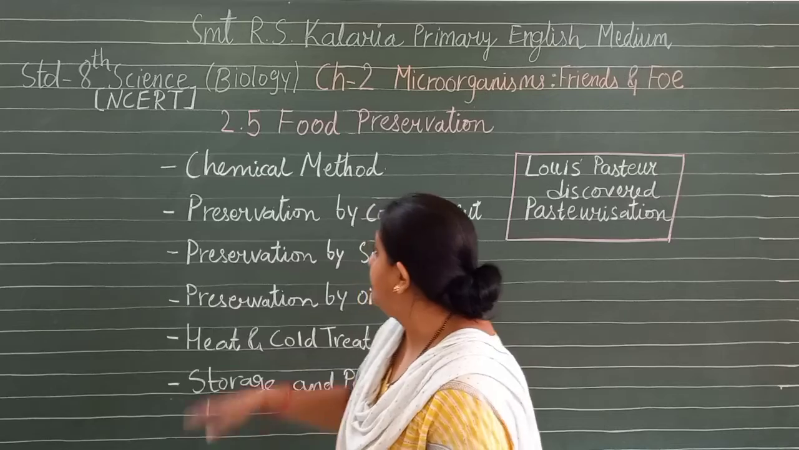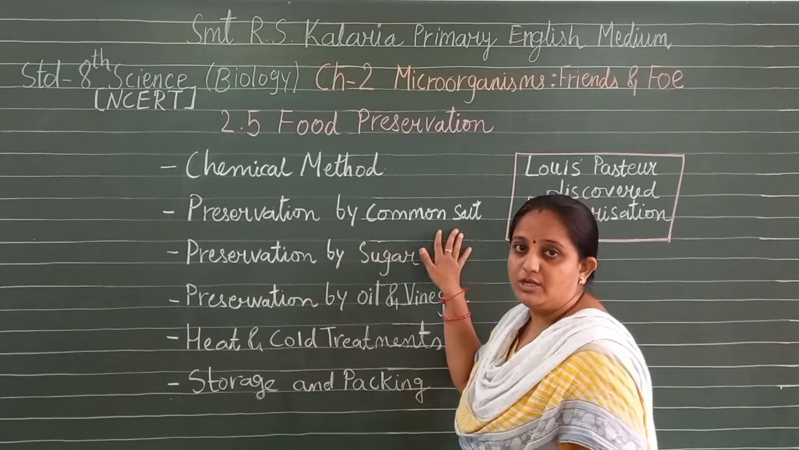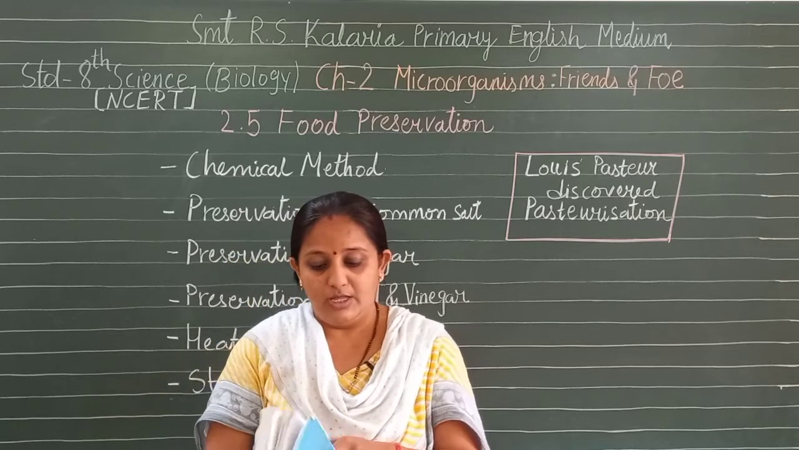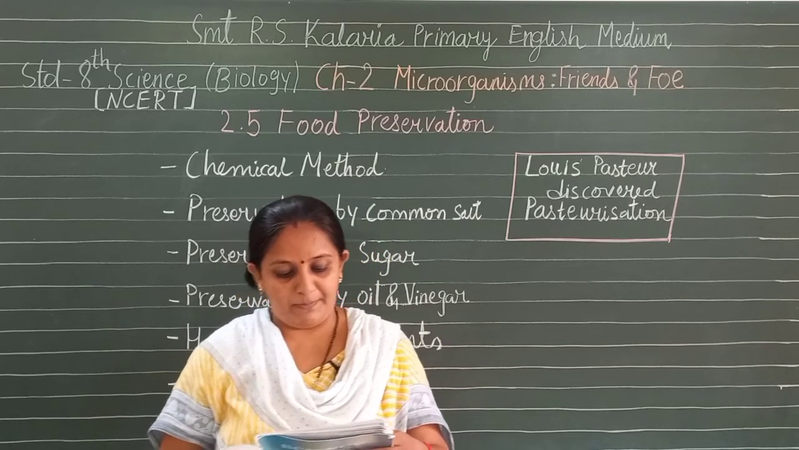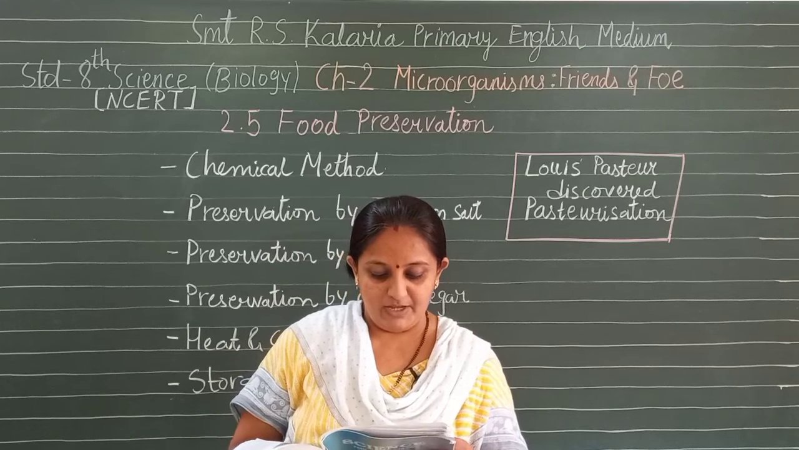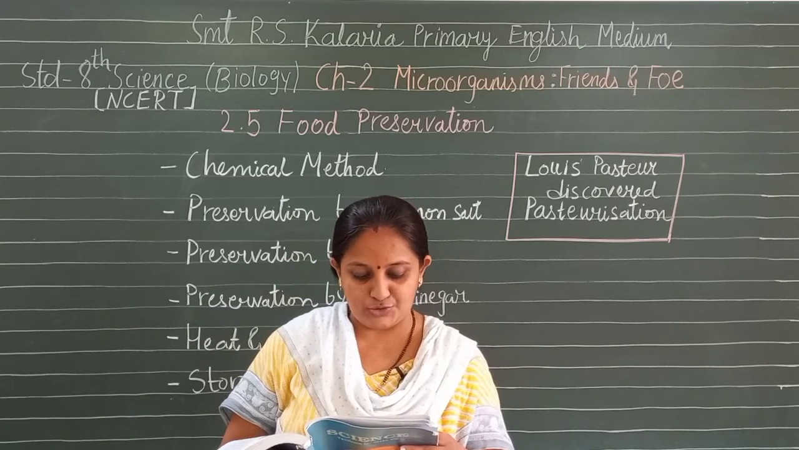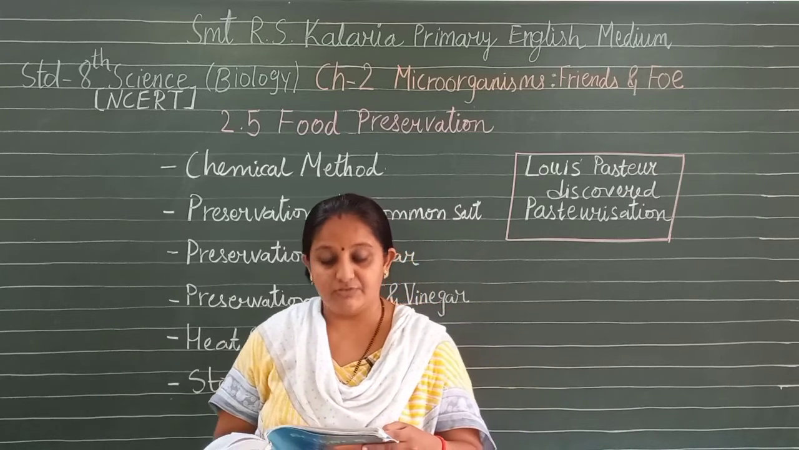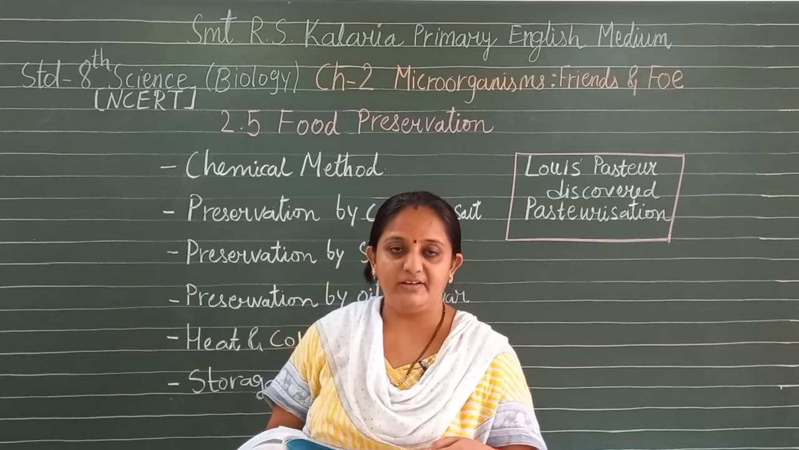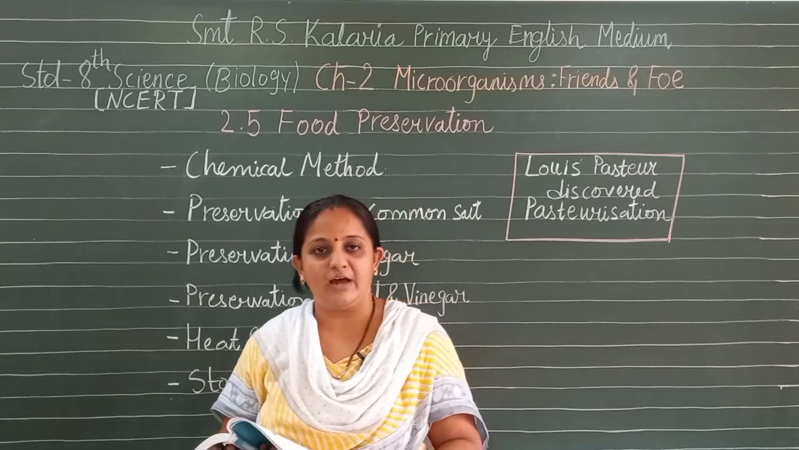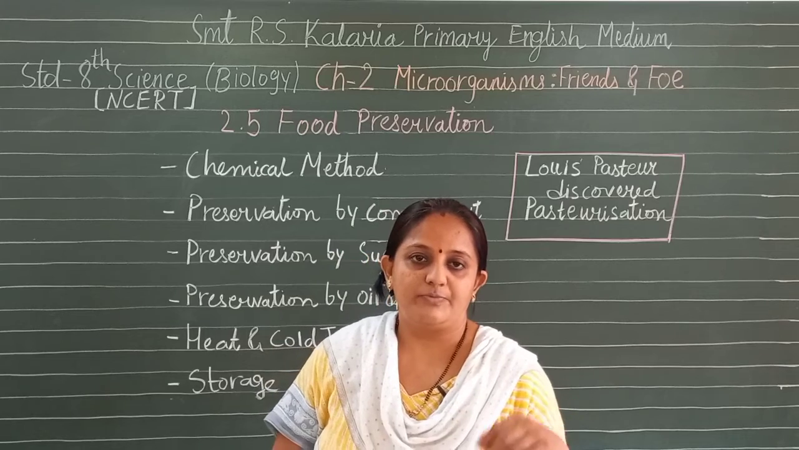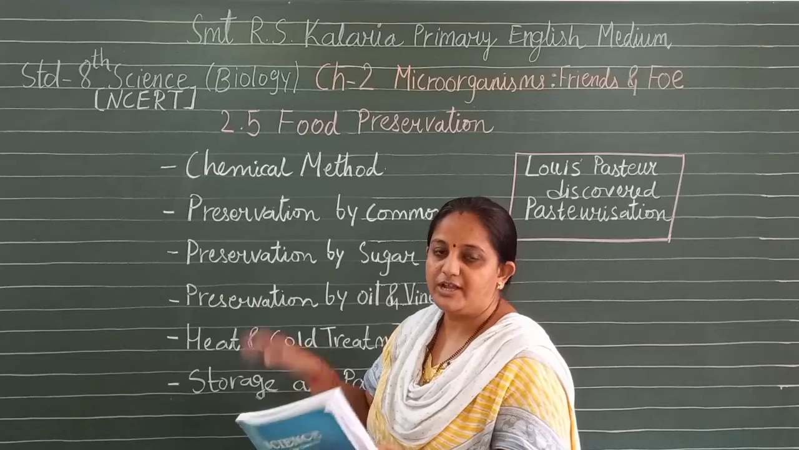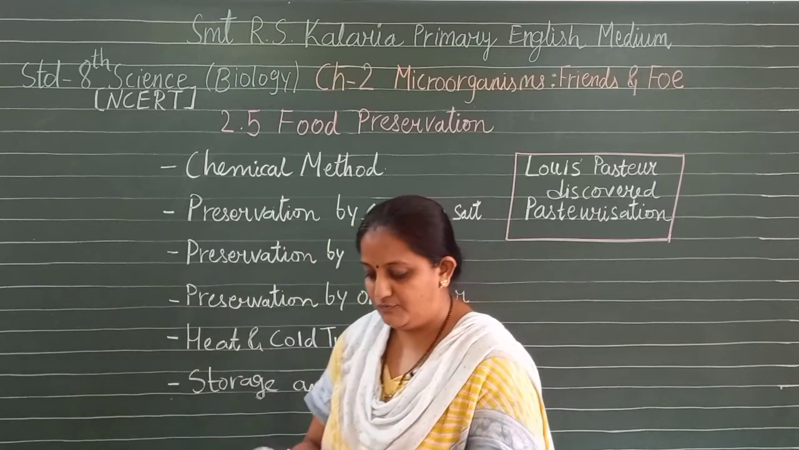The next method we have is preservation by common salt. A few food items need to be preserved using common salt. Common salt has been used to preserve meat and fish for ages. Meat and fish are covered with dry salt to check the growth of bacteria. Salting is also used to preserve amla, raw mangoes and tamarind. Isn't it your mother does in the winter season, preserving raw amlas by the common salt method? This is the best method for storing amlas, mangoes and tamarind for a long time.